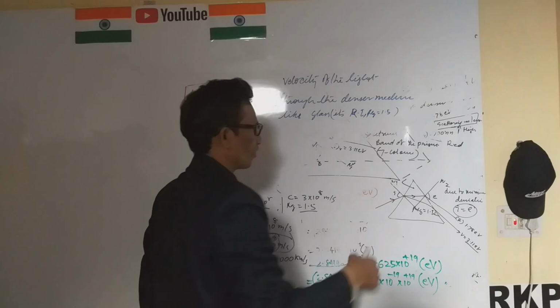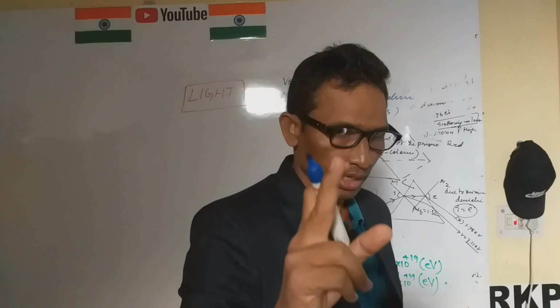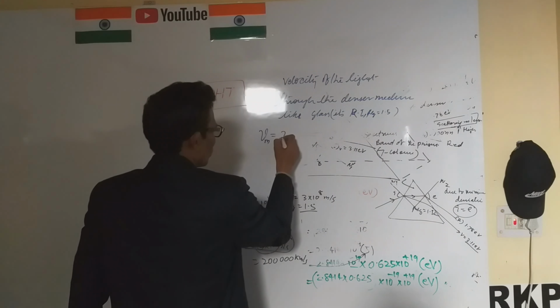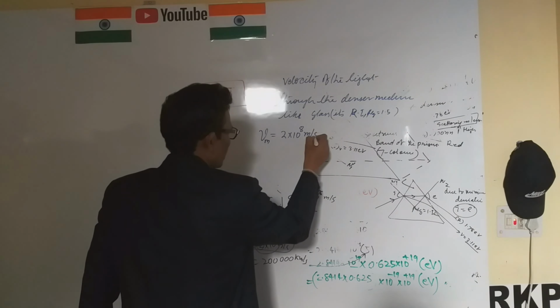You can say that this is the velocity when the light travels through the denser medium. In that case the frequency of the light doesn't change, but the wavelength of the light changes a little bit, and due to this reason the velocity of light through the medium is 2 into 10 to the power 8 meter per second.